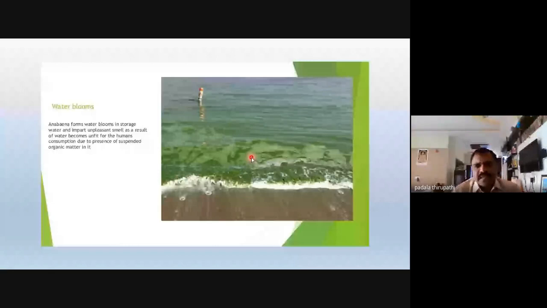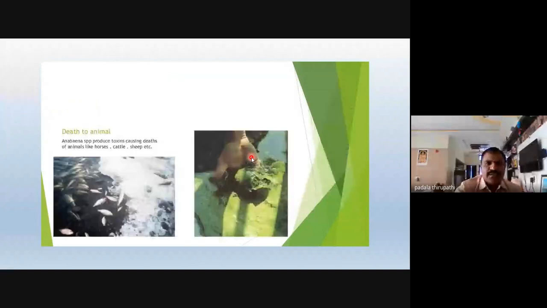Water with abundant blue-green alga cannot be used as drinking water. That is one type of pollution, water pollution, which we call eutrophication. Whenever the water is in a eutrophic condition, nutrients like nitrogen, phosphorus and sulfur are abundant, and this causes the death of some aquatic fauna, like fishes.